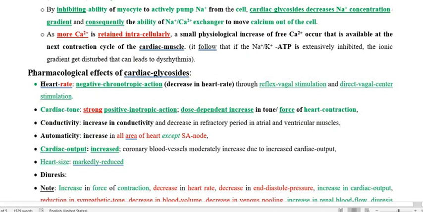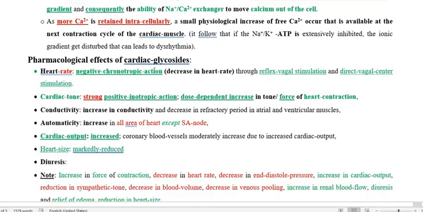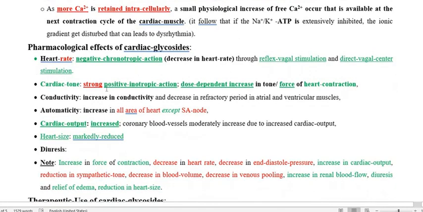And how does it decrease the heart rate? By stimulating the vagus nerve, through release of the neurotransmitter acetylcholine, which decreases the heart rate, whereas through inhibition of the sodium-potassium ATPase enzyme it increases the cardiac tone, that is called the positive inotropic effect, by increasing the force of the myocardium.